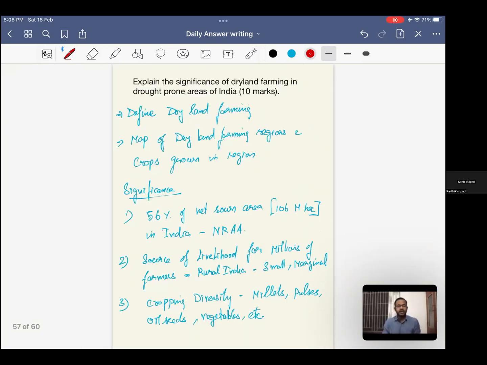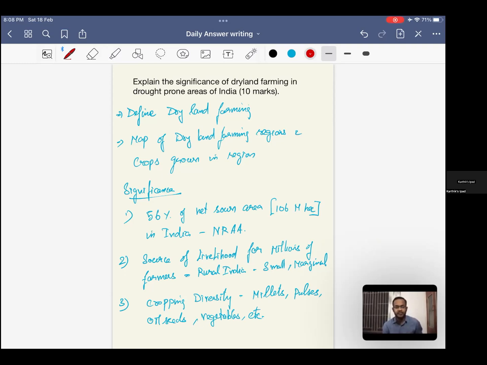Next question. Explain the significance of dryland farming in drought-prone areas of India. It's a 10-mark question. So define dryland farming. Draw a small map of dryland farming and show what kinds of crops are grown with respect to the regions. This has also been given in your class notes, right? This should come not more than one-third or maximum half of the first page, and the rest should be significance. You can speak with respect to 56% of net sown area being rain-fed. National Rain-Fed Area Authority data is available.